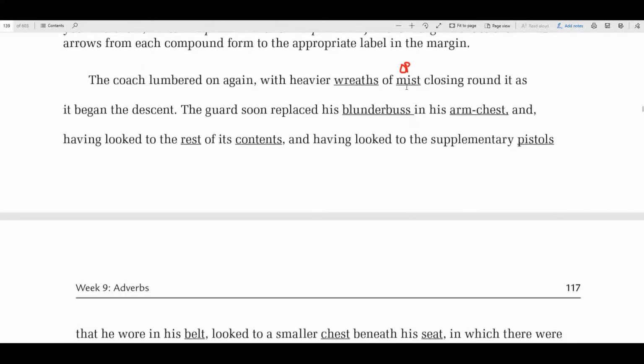So this belongs to this preposition. Let's see, I don't see any prepositional, oh yes I do. This is a preposition, I nearly skipped over it. With is a preposition, so this must be an OP. With heavier wreaths. This is a prepositional phrase, and this is a prepositional phrase.